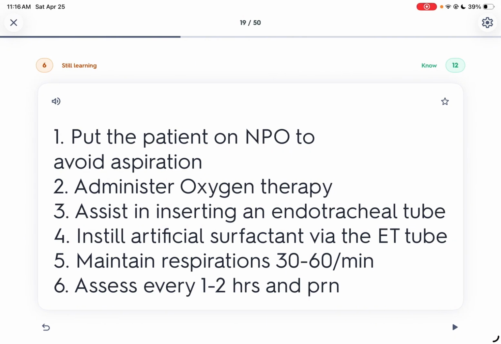And through the ET tube, maka-instill ta og artificial surfactant. So mag-maintain na to iyang respirations between 30 to 60 breaths per minute. And assess na to siya every 1 to 2 hours. So first ipa-NPO dyan na to siya. Dayon administer tag oxygen, ET tube. Dayon magbutang tag surfactants through the ET tube. Dayon maintain na to iyang respiration between 30 to 60 and i-monitor na to siya 1 to 2 hours as needed.